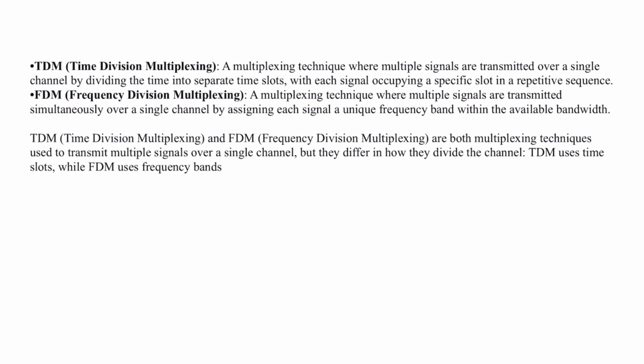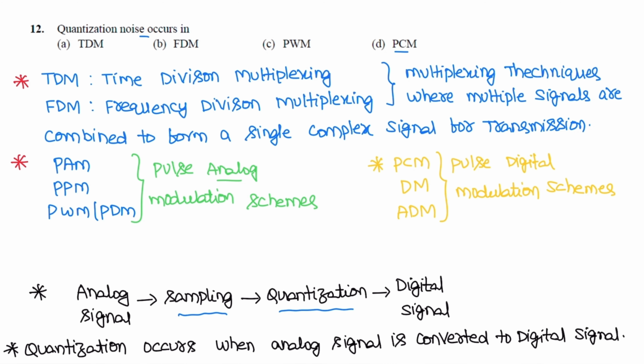So this TDM, time division multiplexing, is a technique where multiple signals are transmitted over a single channel by dividing the time into separate time slots. The total time is divided into separate slots, and each signal occupies a specific slot. Similarly, in FDM, the total bandwidth is divided into separate bands so that each user is assigned a single band. For this question, the correct option is D. Pulse code modulation.